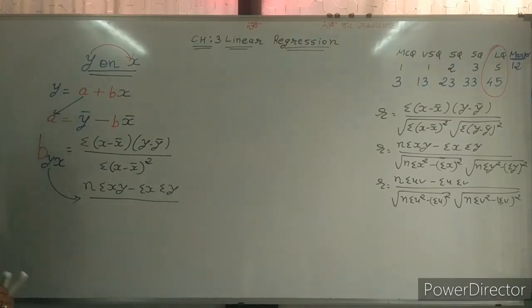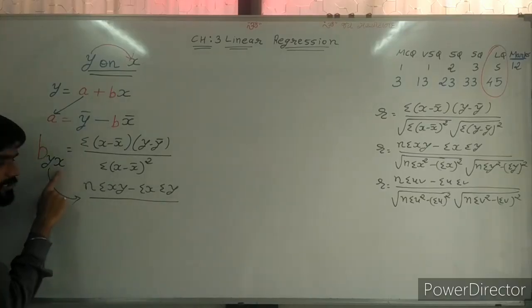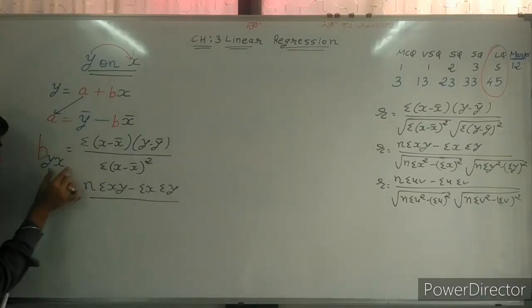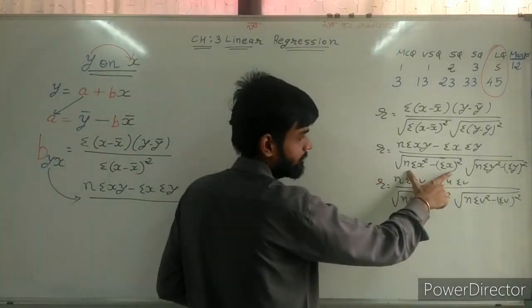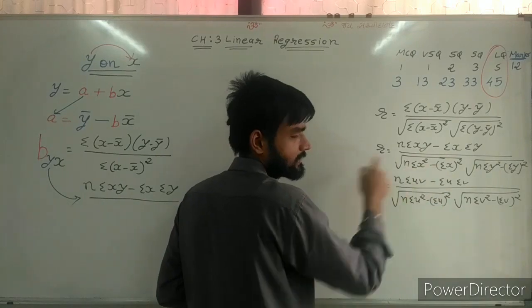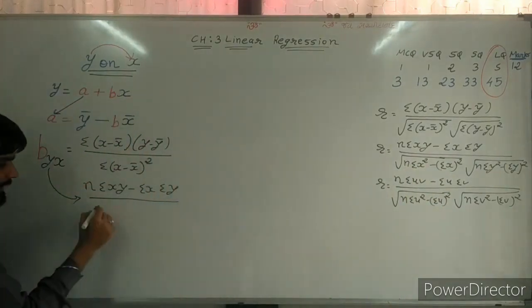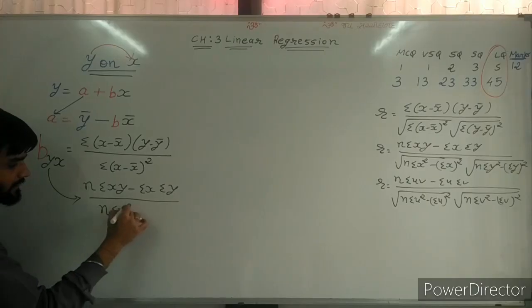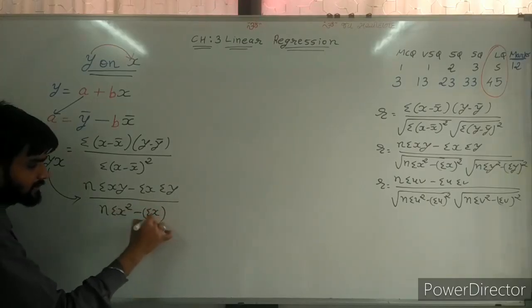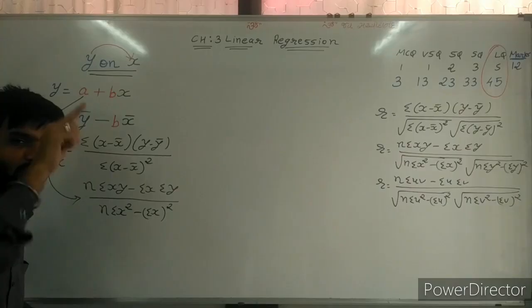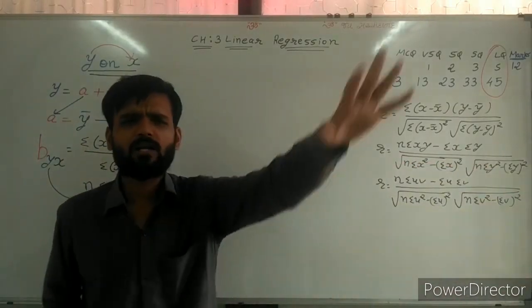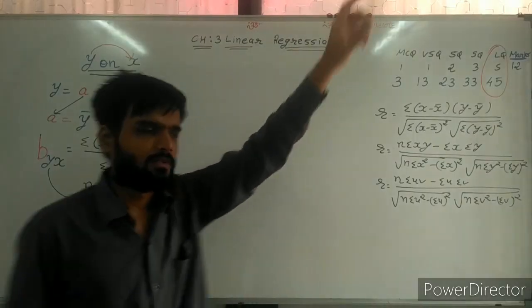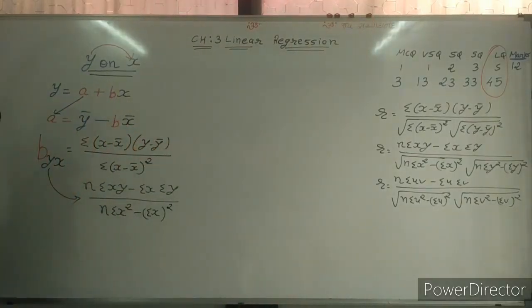Now what should be in denominator? Base is x. So the value of x only: n sigma x square, sigma x whole square. And don't write root sign. Cancel the root sign. Simple one. So this is the second formula of b.